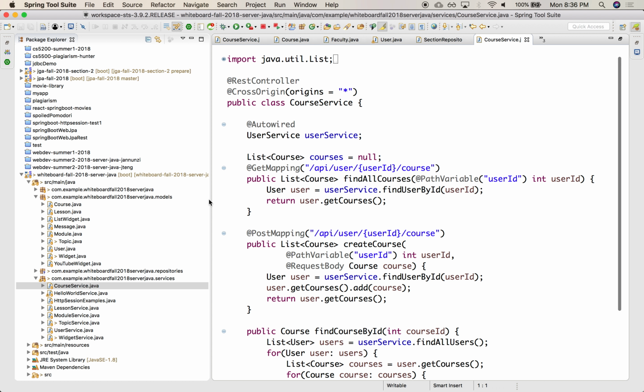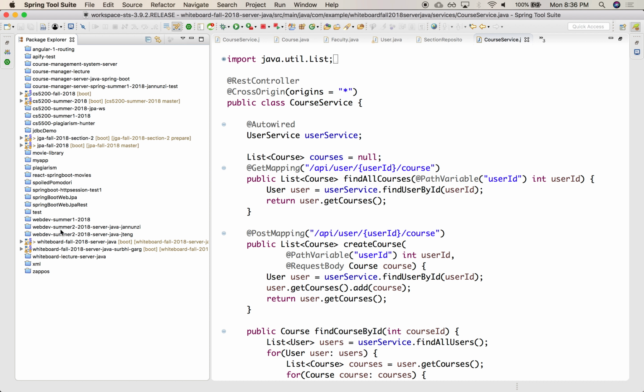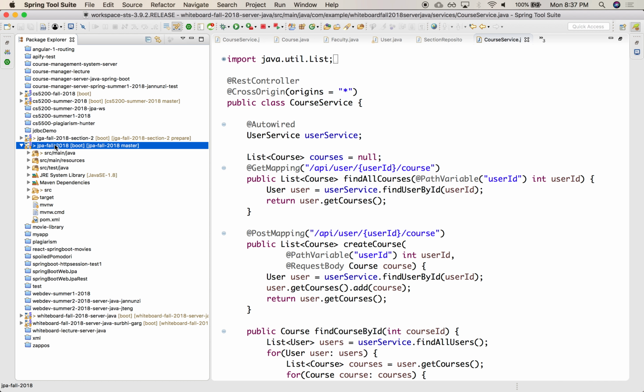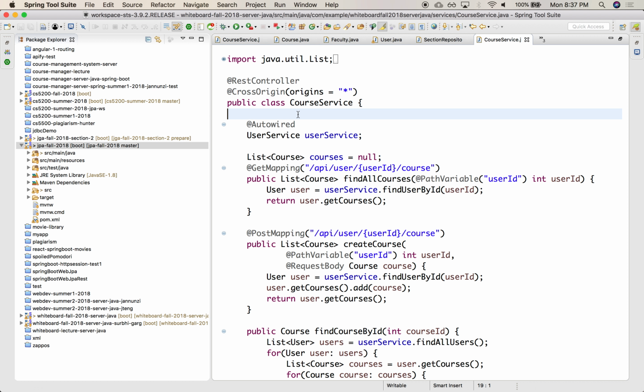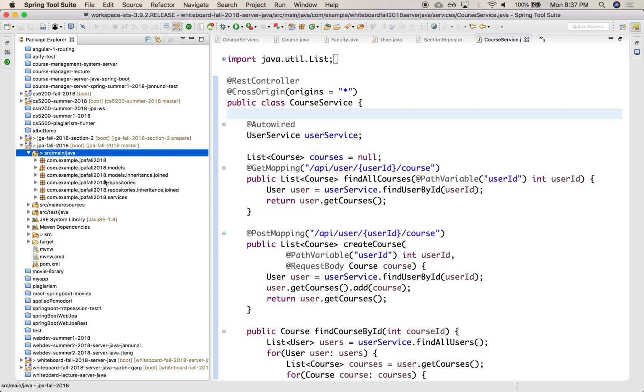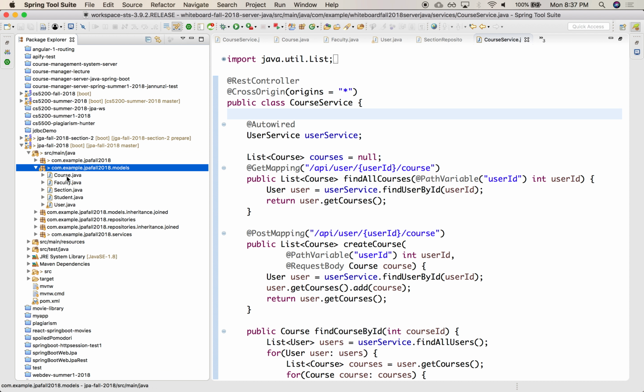Okay, so let's see if we can hit the content over here. All right, so I have here an example of courses that are actually connected to a relational database. Let me stop this. Let me see if I can start it and we can play around with it a little bit. Here we have a set of models of courses.